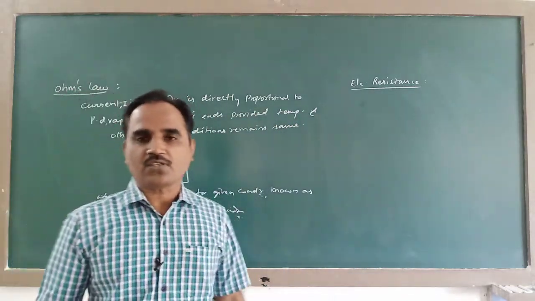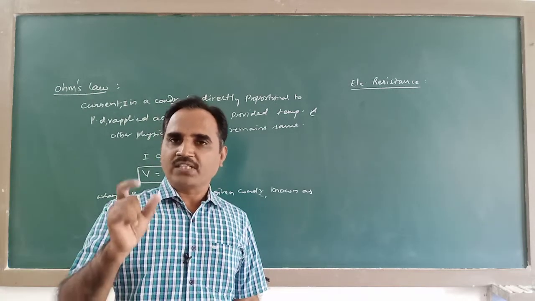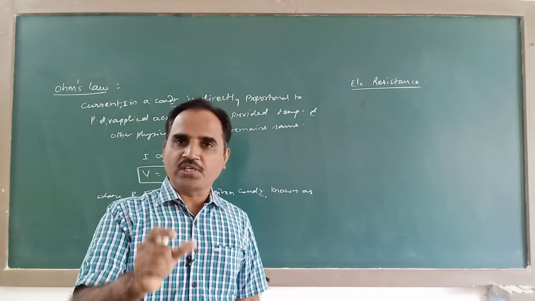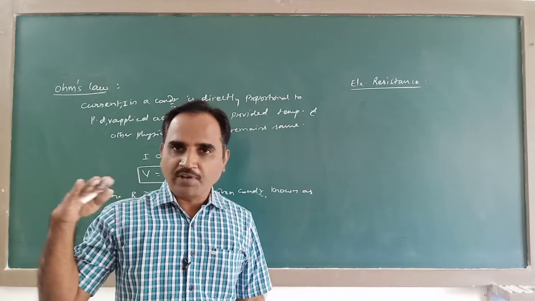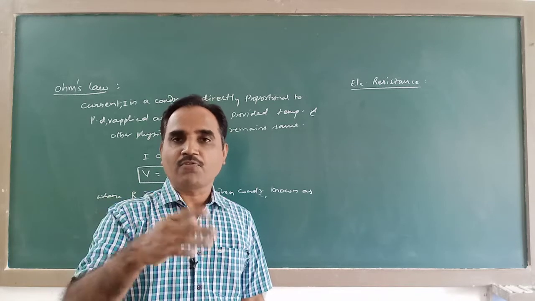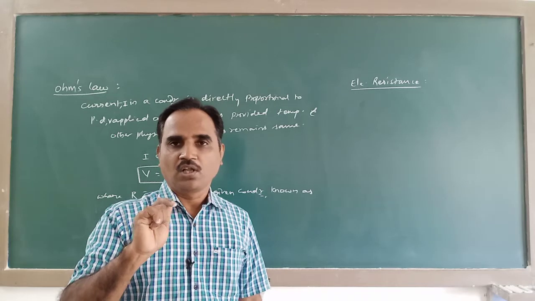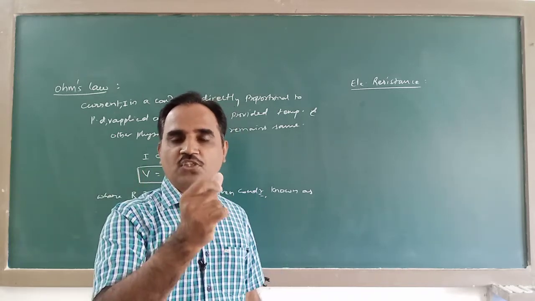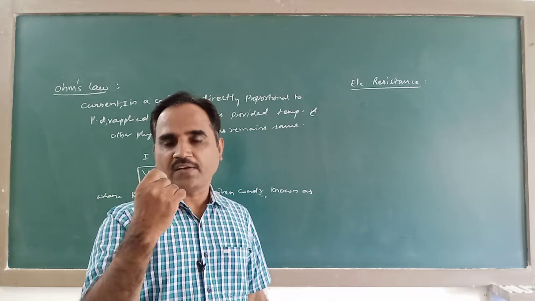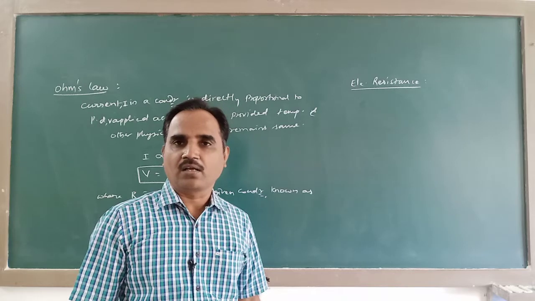See, resistance means opposition. Whenever something is in motion, always there will be opposition to it. When a liquid is flowing, there will be an opposing force which is called viscous force. When a body is moving in air, there is an opposing force which is called air friction, which opposes the motion of the body in air.